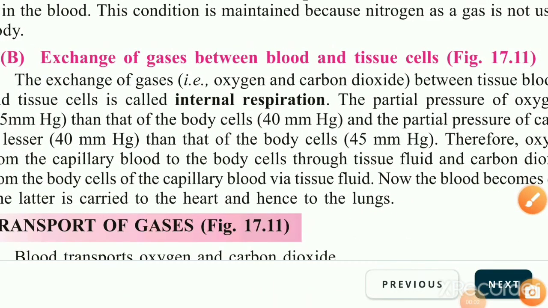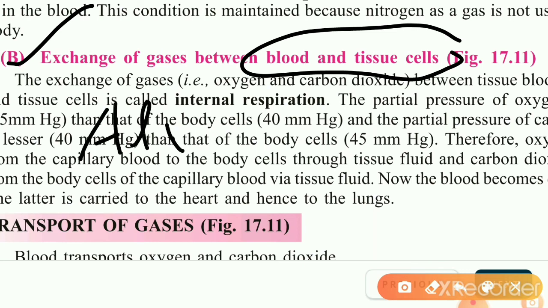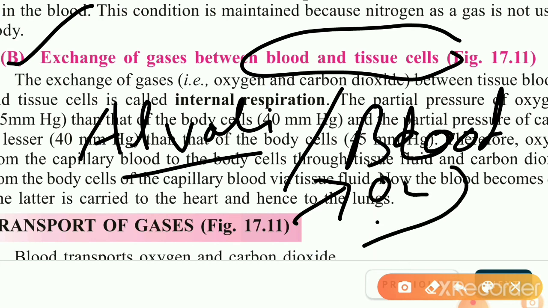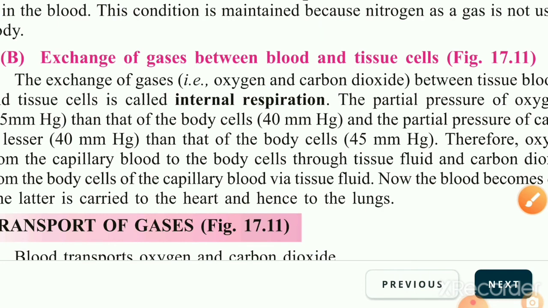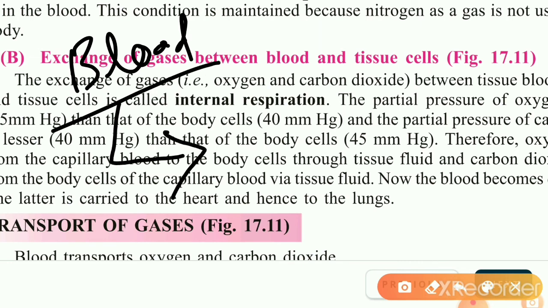Okay, now we will discuss the next part, that is the exchange of gases between the blood and body tissue. In the previous video, I told you that exchange of gases occurs between the alveoli and the blood. Now, blood gets oxygen from the air and gives its carbon dioxide into the air. After taking that oxygen, this blood flows through the blood capillaries and finally reaches the body cells.